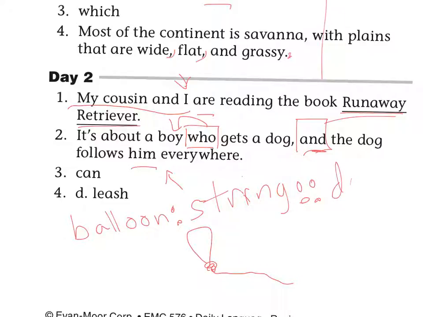a dog is connected to what? So as a dog, that's my dog. As a dog is connected to what? What do we call this? We call that a leash. So the analogy looks like this. A balloon is connected to a string, just like a dog is connected to a leash.